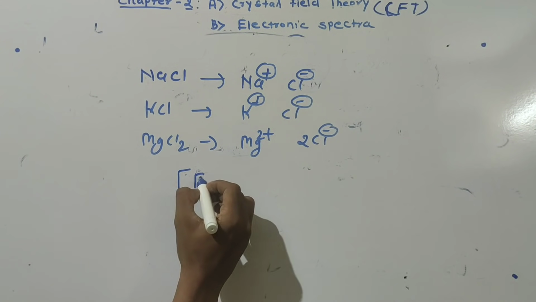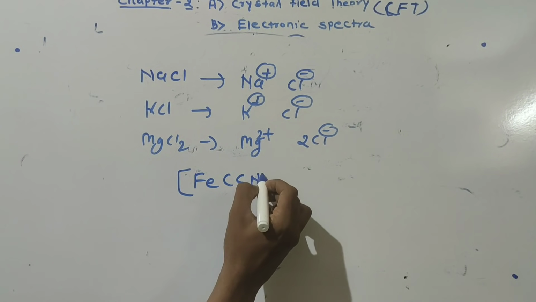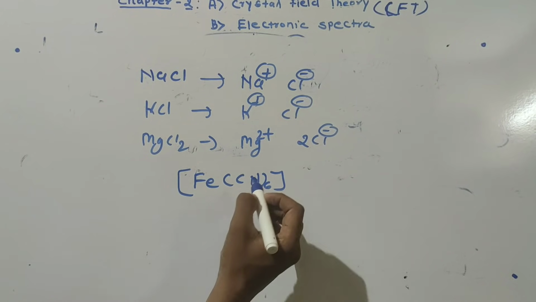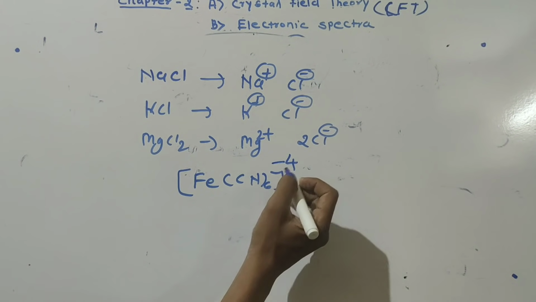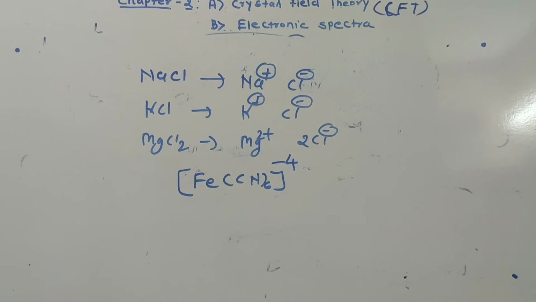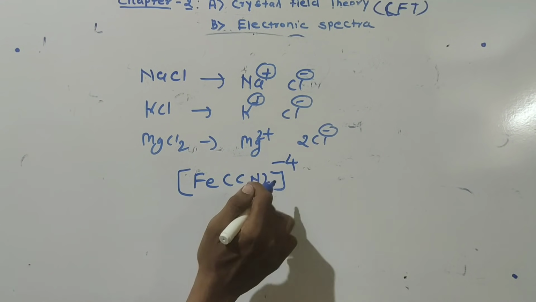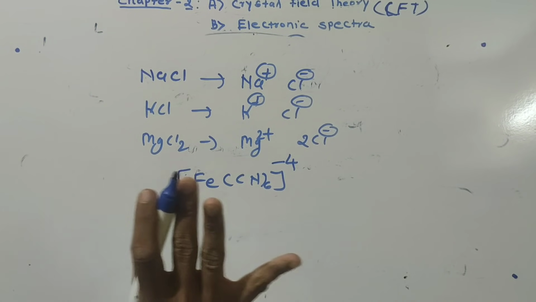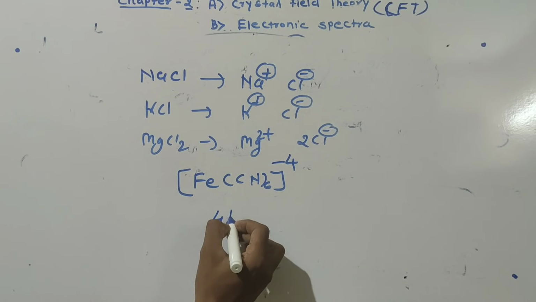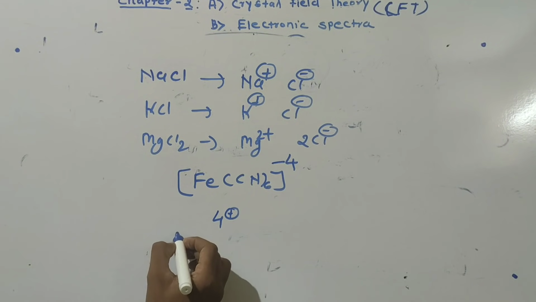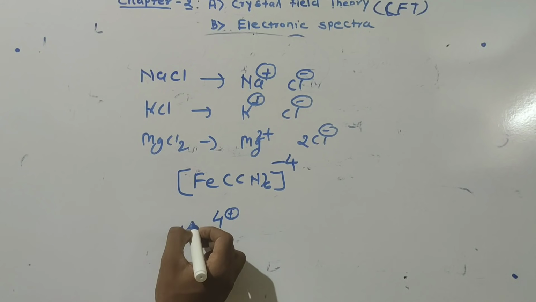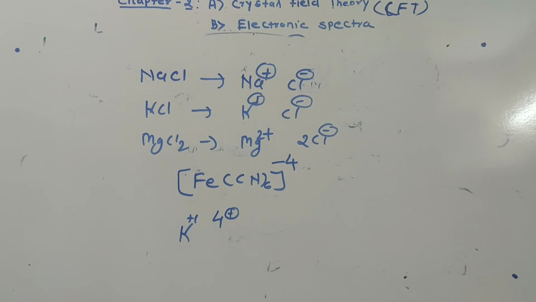Suppose I write Fe(CN)6, and on the top of the bracket there is a -4. So to balance this -4, we require 4 plus charge. And suppose I have potassium. Potassium always has +1 charge.